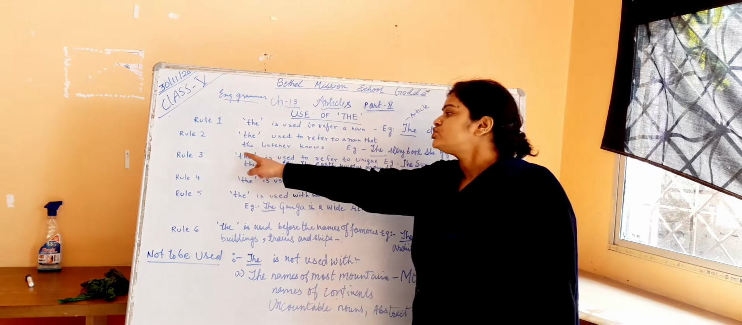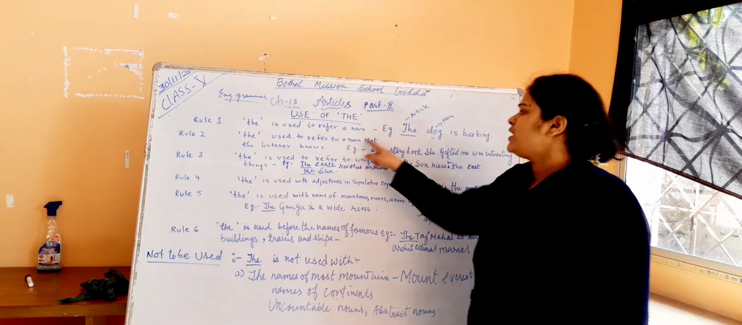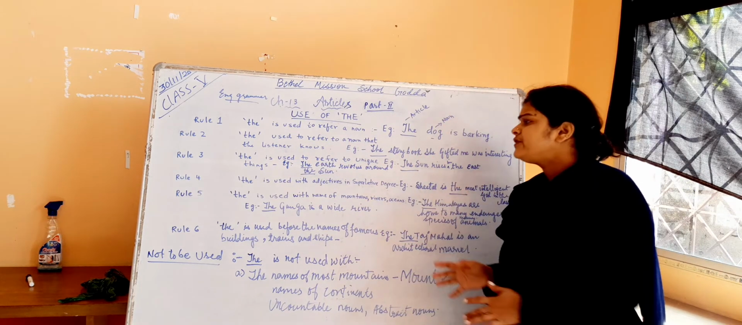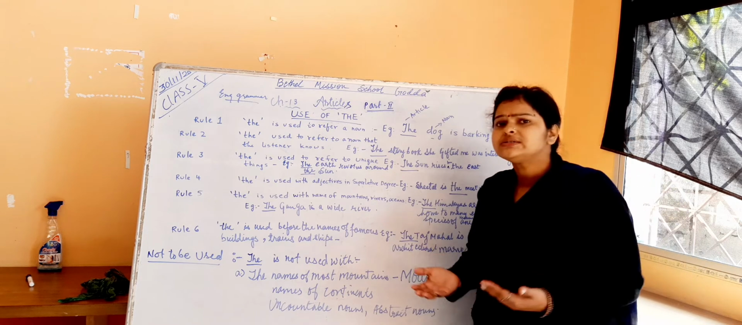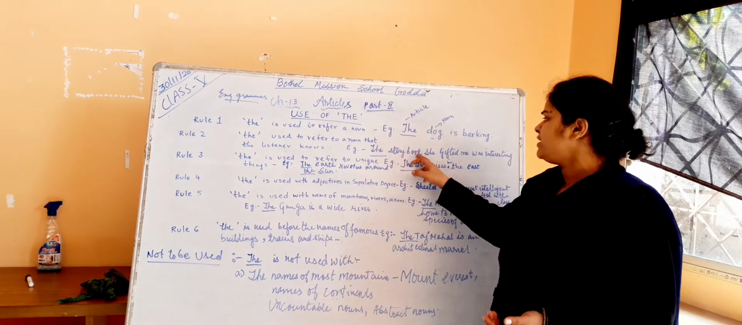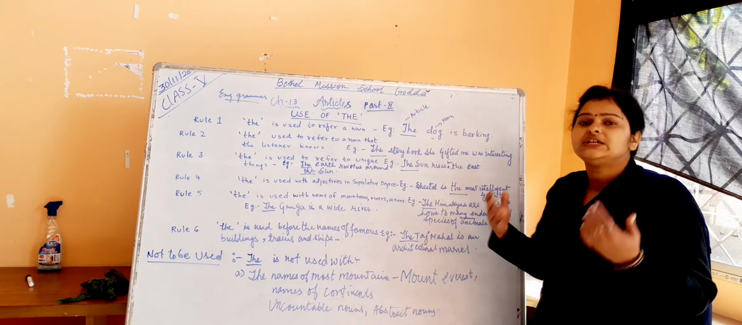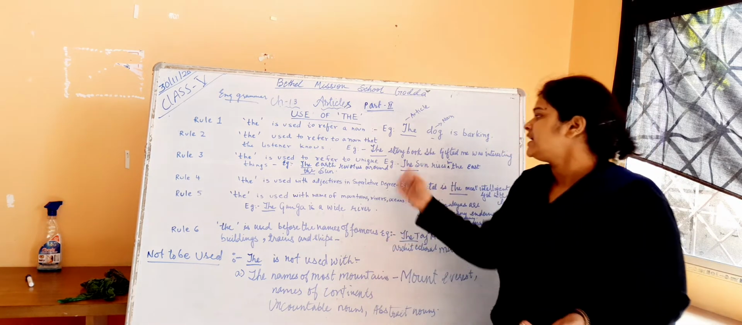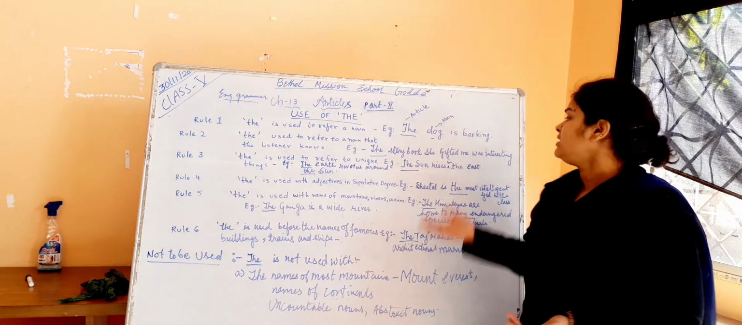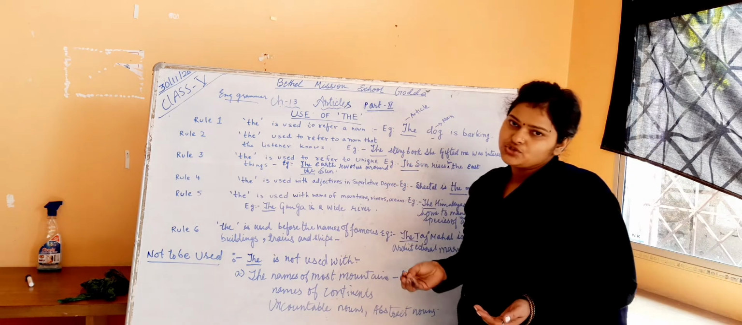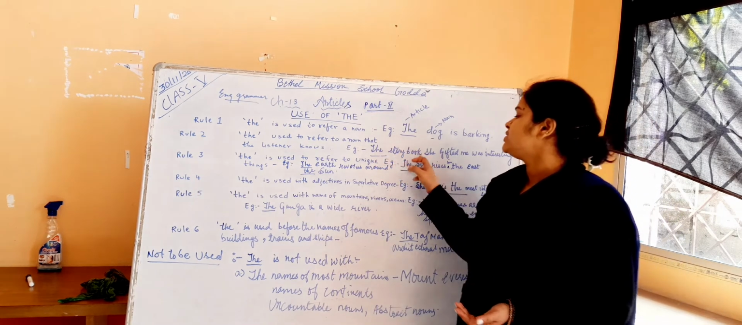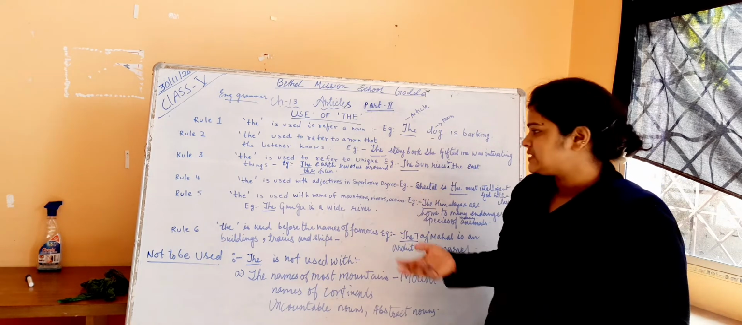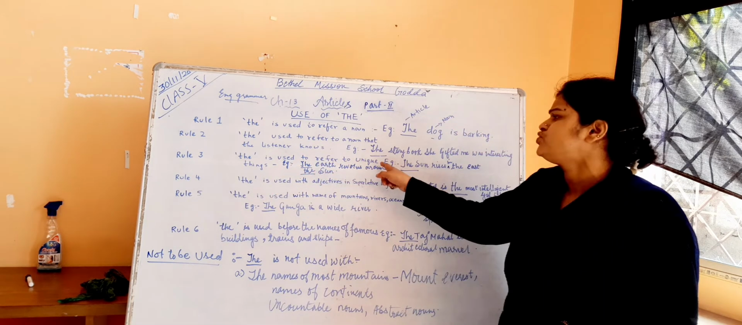Rule 2: "the" is used to refer to a noun that the listener knows. That means "the" can be used to refer to a noun which the listener already knows about. For example, the storybook she gifted me. She knew that she had gifted me a storybook, and I am telling her that the storybook you have given me is very interesting. So this is how "the" is used in the sentence to refer to a noun which the listener already knows about.